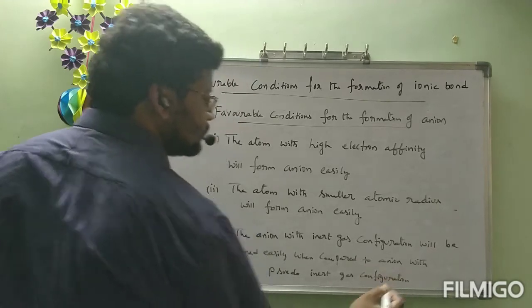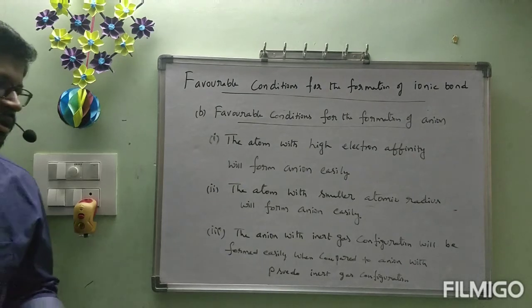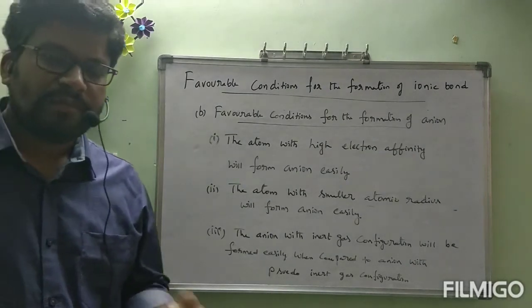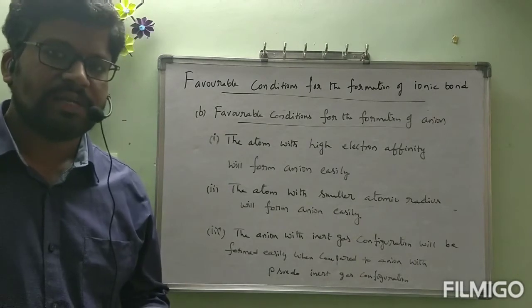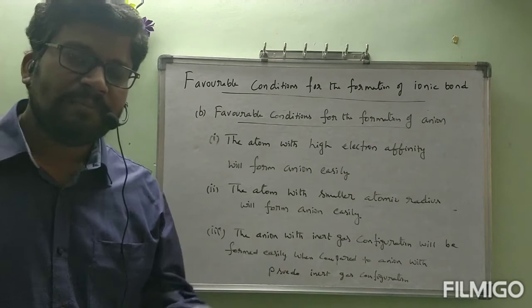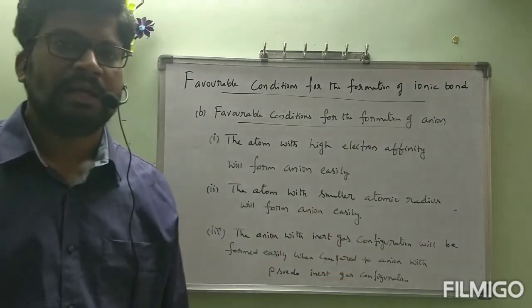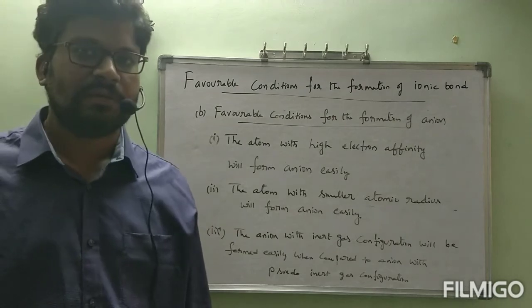This is identical to cation. So anywhere, cation and anion with inert gas configuration will be formed easily when compared to cation and anion with pseudo inert gas configuration respectively.